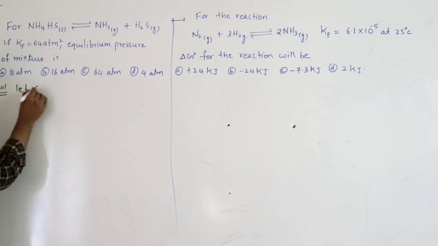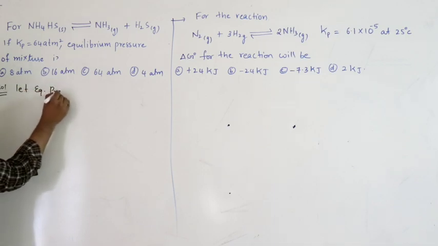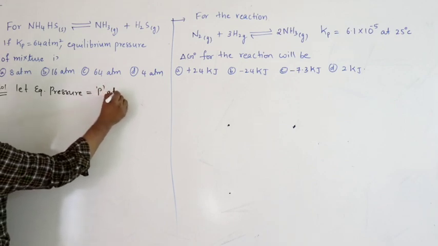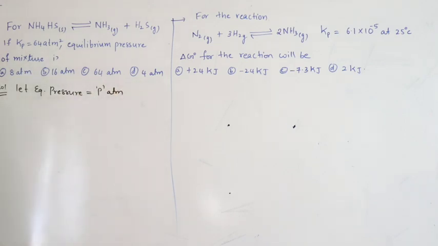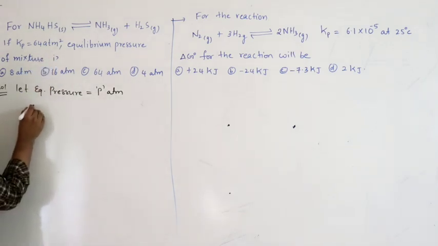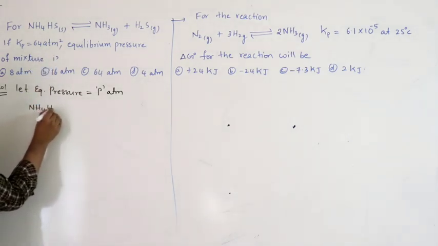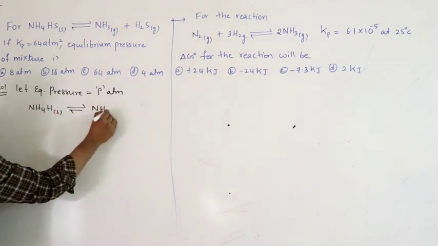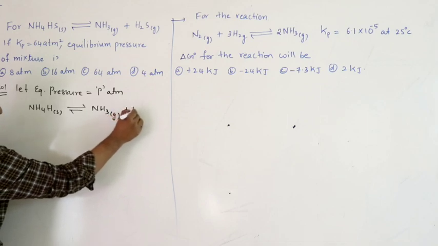Let the equilibrium pressure be P. Let us assume the equilibrium total pressure as P. So as you can see here, NH4HS is a solid, and we have ammonia gas and H2S gas.